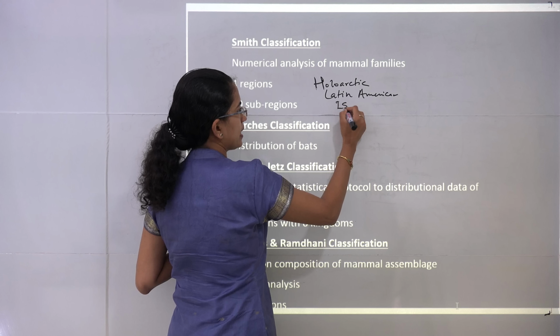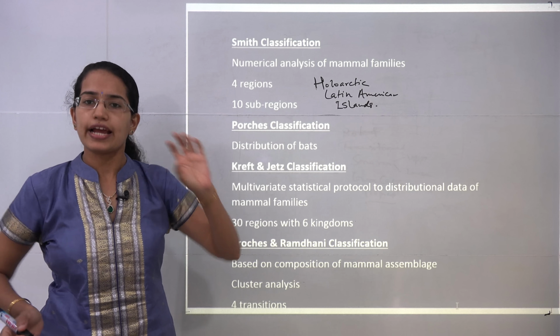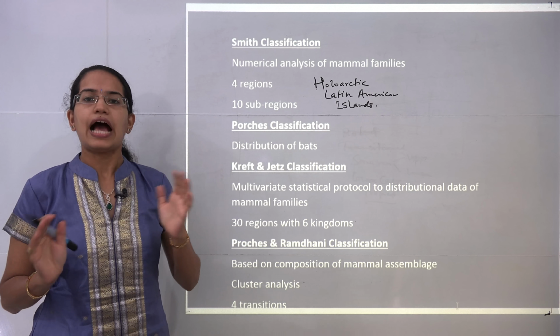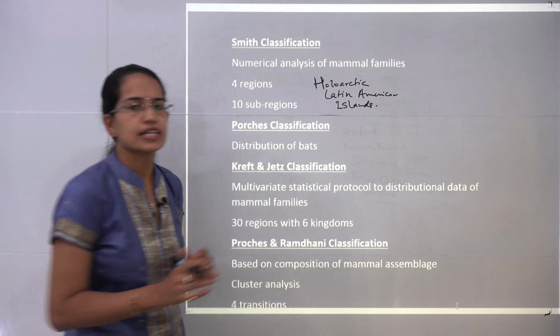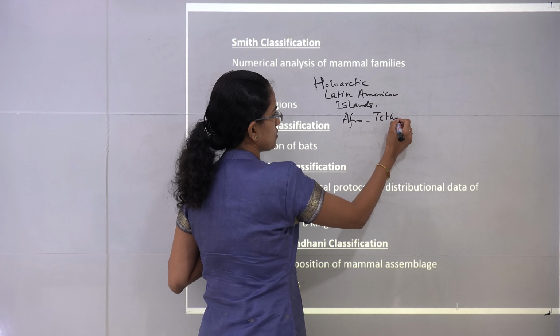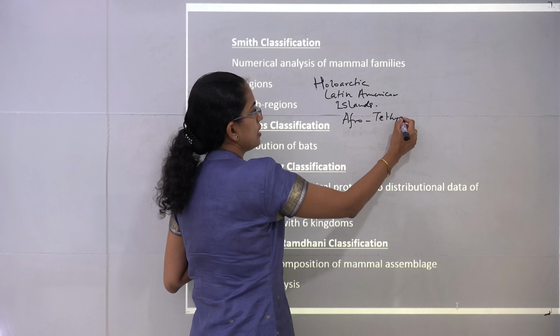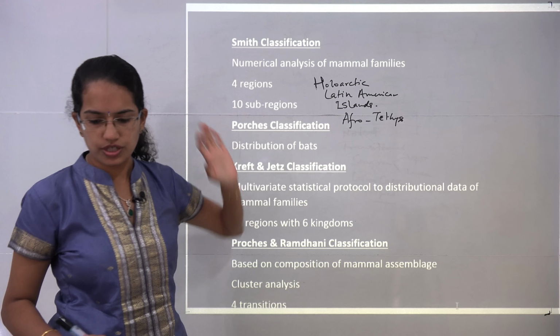then you have the island areas. So this was a special classification where islands were mentioned specifically as a separate entity or a separate region under animal classification. And finally was the Afro-Tethys area. So Tethys was the region where you have the present day Himalayas that are seen. So he classified the world into these 4 regions.